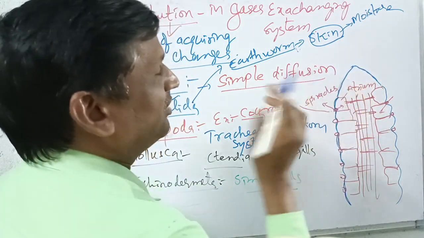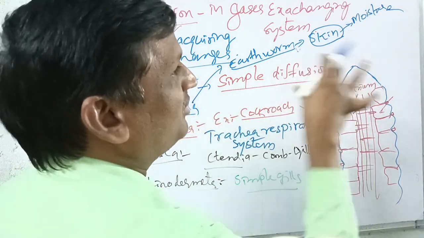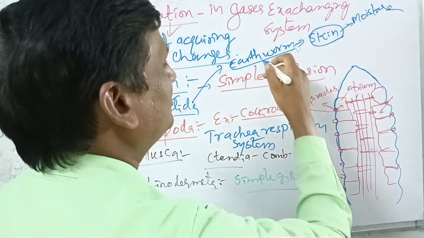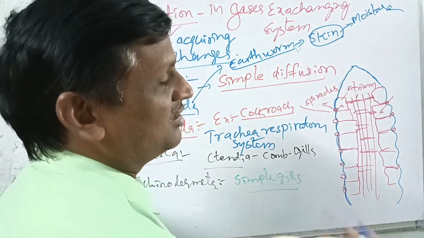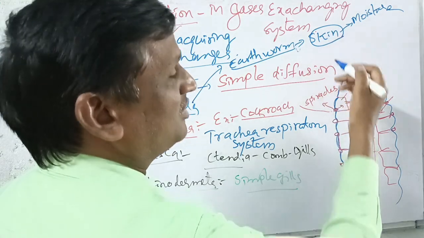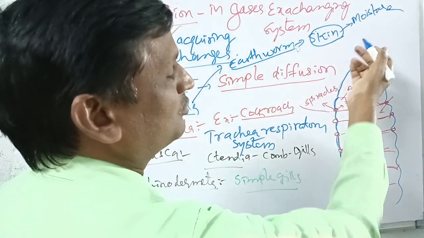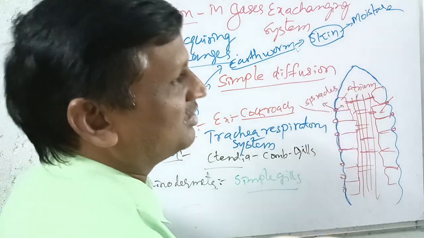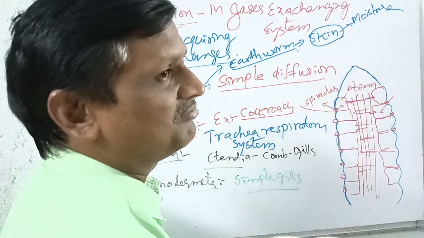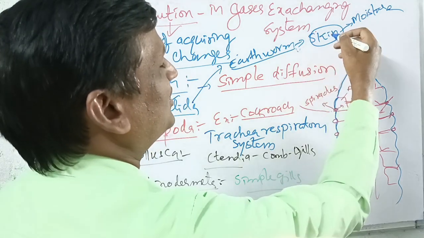Only during the rainy season, when their burrows are filled with water, do they come out; otherwise earthworms never come out. Why can we not see earthworms other than in the rainy season? Because if the skin dries it cannot respire, so the earthworm will die. That's why it makes burrows in the soil and lives there to protect itself from adverse environmental conditions. So this is an adaptation.